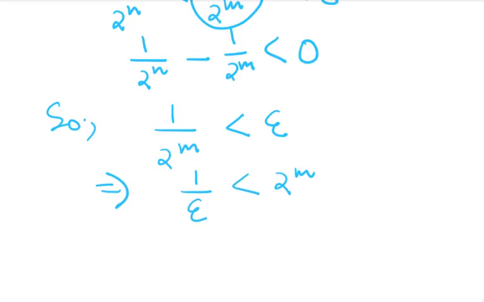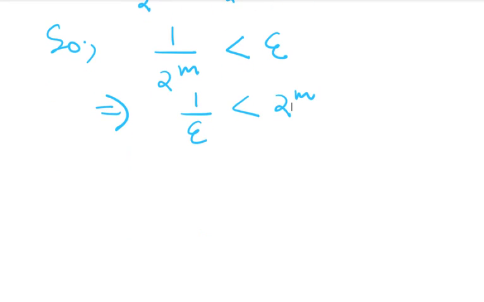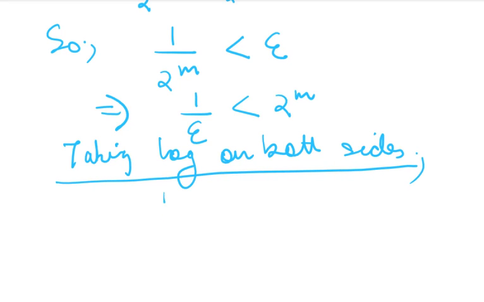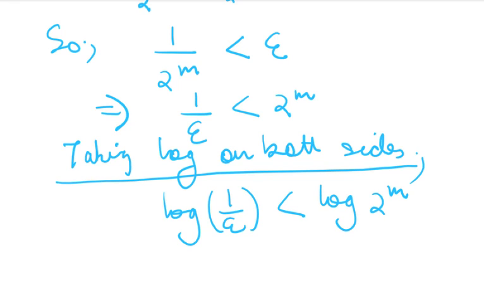Now what must we do? You can see there's a power exponent, so we will use log to understand this. Taking log on both sides, what do you get? Log 1 by epsilon is less than log 2 to the power m.